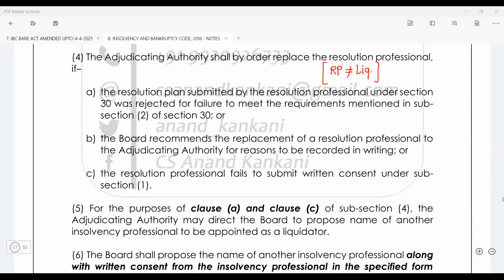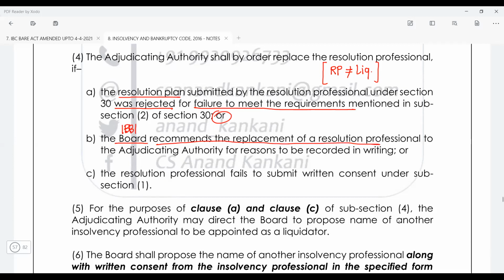So just see, the resolution plan submitted by the resolution professional under section 30 was rejected. So just understand, if the resolution plan was rejected for failure to meet the requirements, or the board, that is IBBI, recommends the replacement of the resolution professional, right?